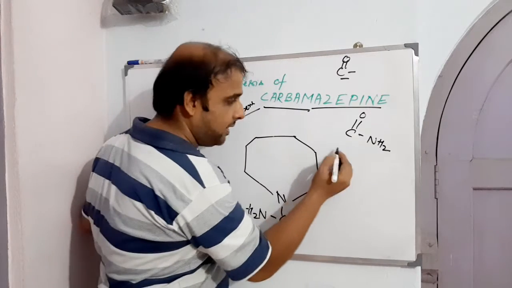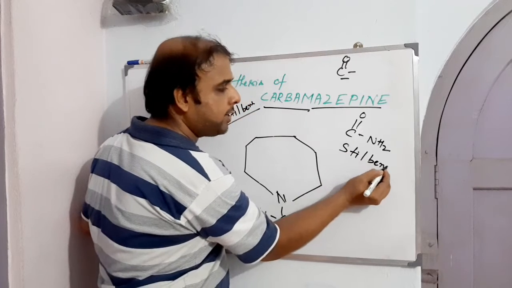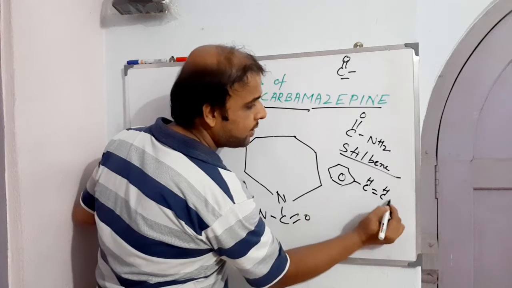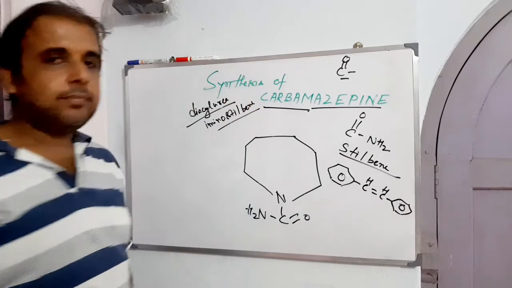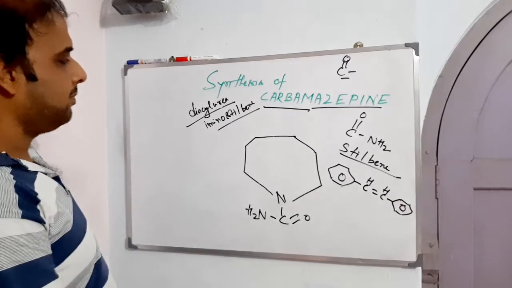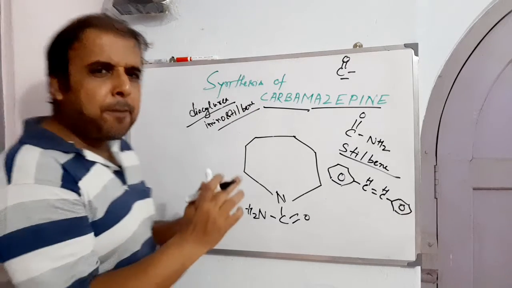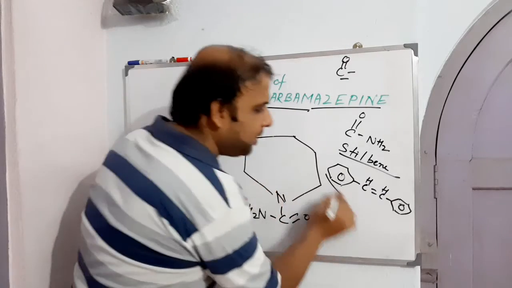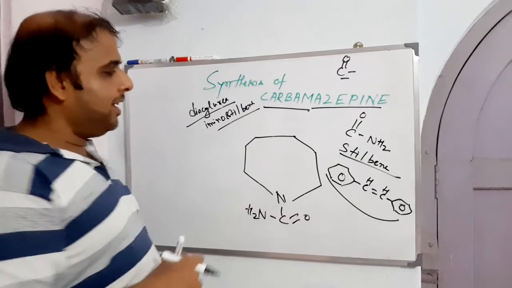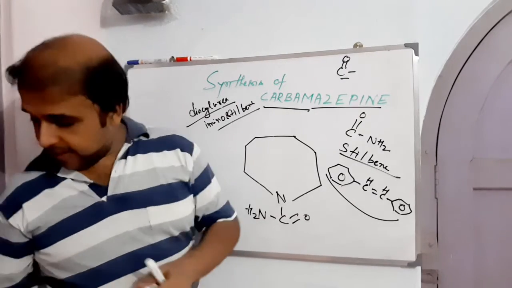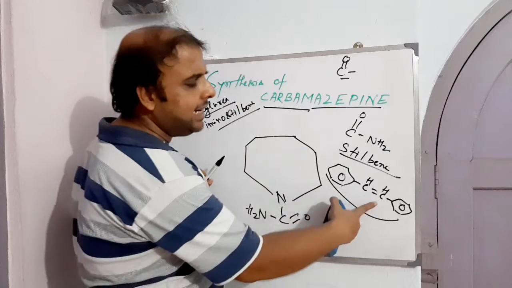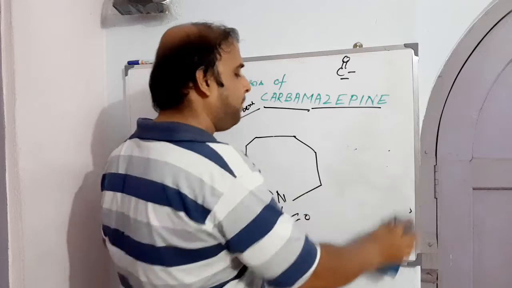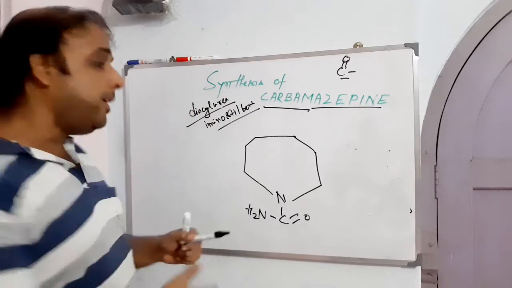Stilbene is something like this: phenyl, CH double bond CH, phenyl. It is basically ethylene flanked with two phenyl groups. Let us see whether this centrally placed system can be reshaped into stilbene.